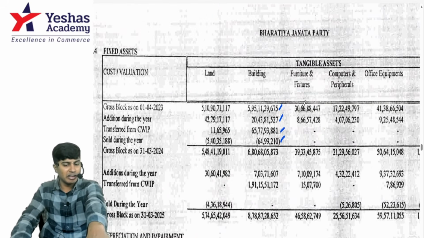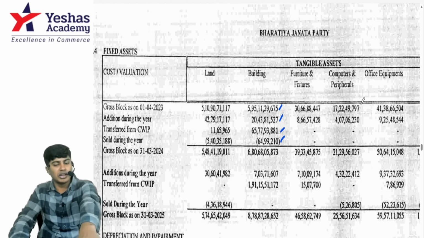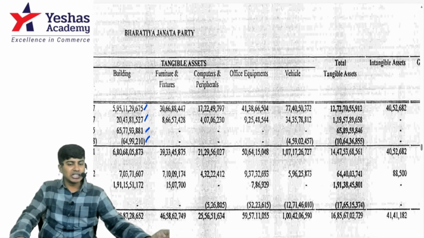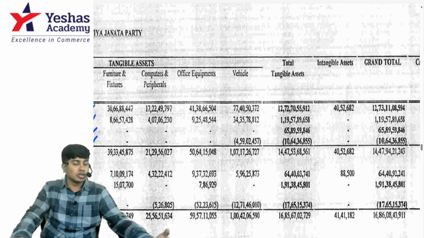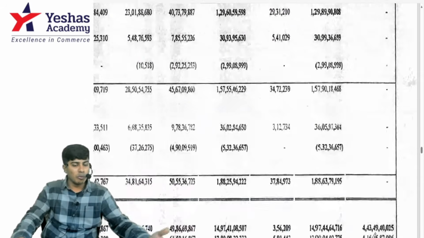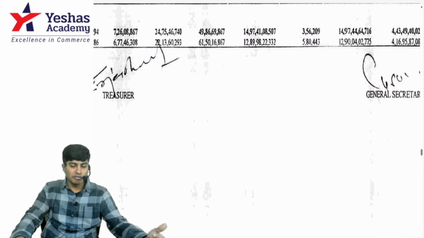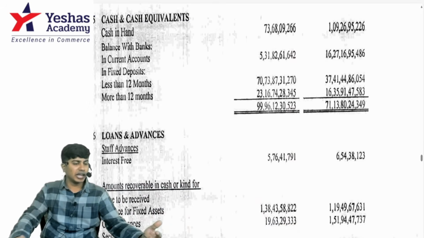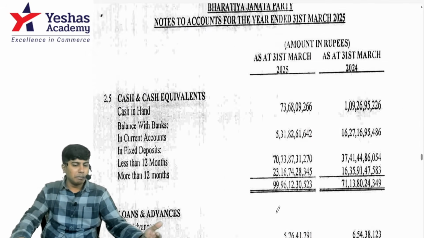Each asset is given separately. Furniture and fixtures, computer and peripherals, office equipment, then vehicles, total tangible assets. There are some intangible assets also. They might have got some software. Intangible assets will be amortized. Grand total of all the assets together, and capital WIP also. This is a schedule. The total of this will get posted to their balance sheet, and depreciation for the current year will get posted to their depreciation. You understood? And we are looking at that big capital, no?